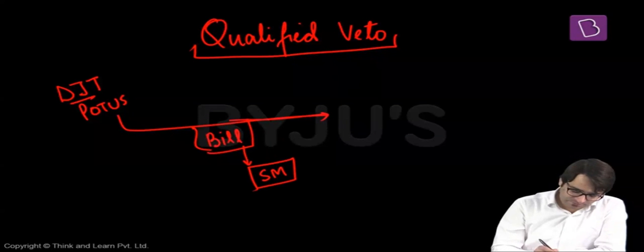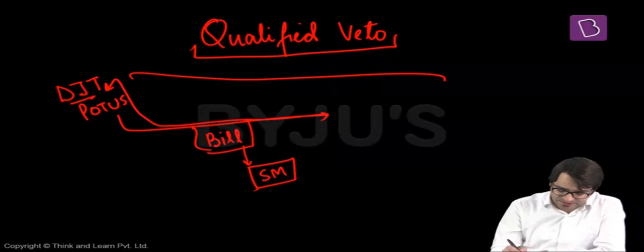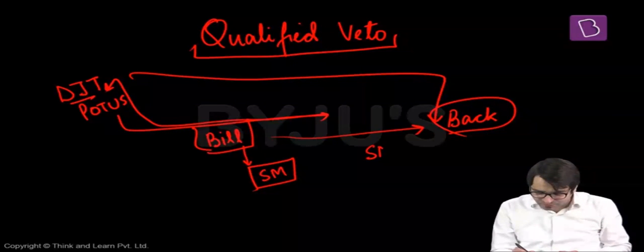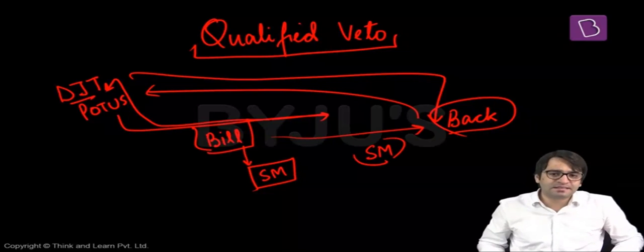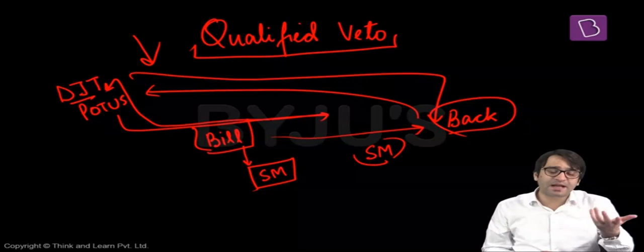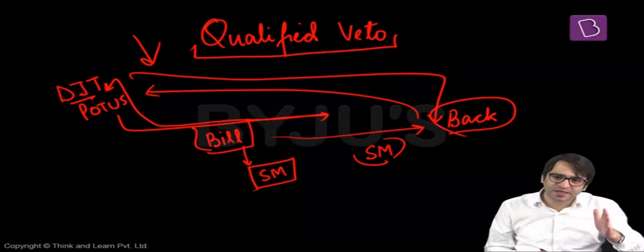If this bill is passed by simple majority, it is sent to the president for signature. The president sends the bill back, similar to the suspensive veto available with the president of India. If the same bill is passed again by simple majority and sent to the president, it is not mandatory, not binding on the president to sign this bill. But in the case of India, it is binding on the president to sign the bill if the same bill is sent back by the Parliament again. But in this case, it is not binding on the president of the United States to sign this bill.